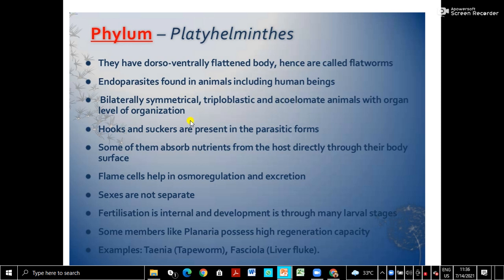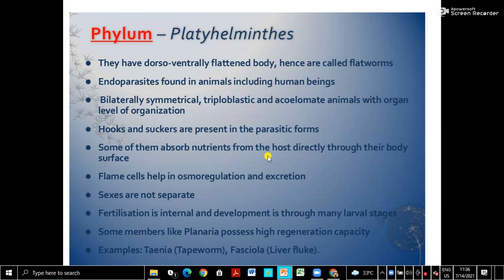Then in parasitic forms, hooks and suckers are present so that they can attach to the body as well as suck the food from their host. Then they absorb nutrients from the host directly through their body surface. So they don't have a well developed digestive system, though some organs are there. Especially tapeworms absorb the nutrients through all cells of the body. So tapeworm doesn't have a digestive system.